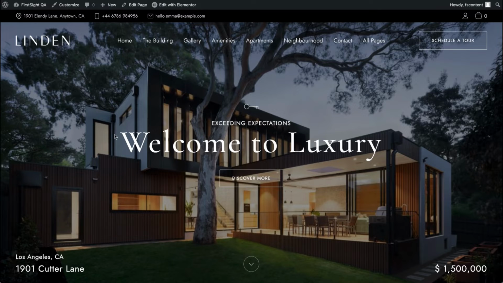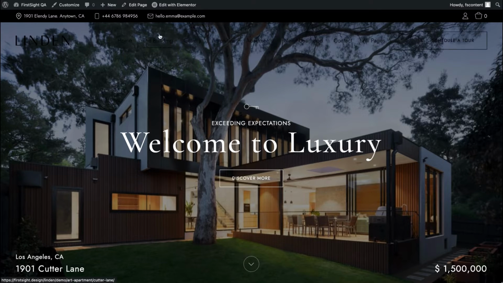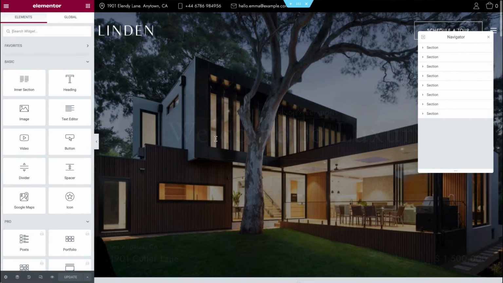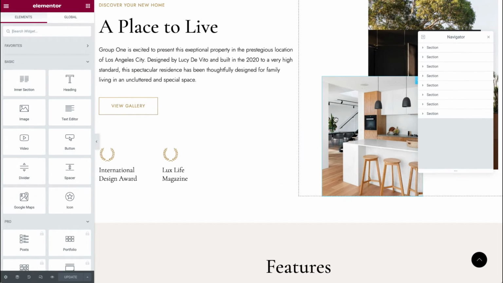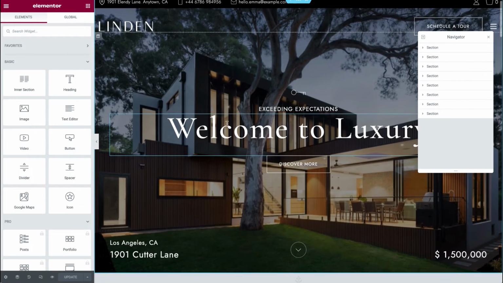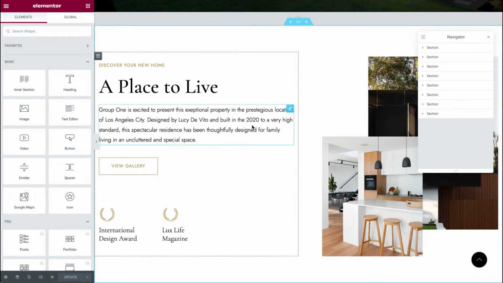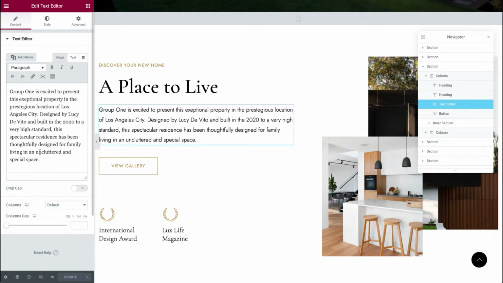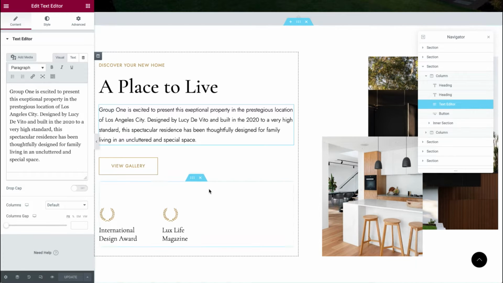To do that, let's start from the home page. You can see here on top there is an option available, Edit with Elementor. Let's open our page in the Elementor page builder. This page builder is pretty intuitive. You'll see that the page consists of different blocks that can be dragged and dropped if you wish to change the position of the blocks. You can edit all information available on the screen by simply hovering on the block, clicking on Edit icon, and in the left side panel you'll see that you can change this text, for example, and save changes by clicking on Update button.